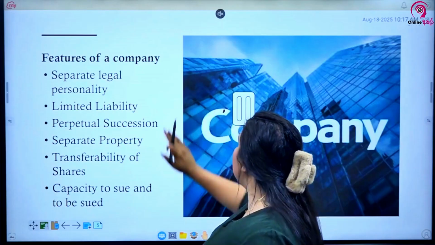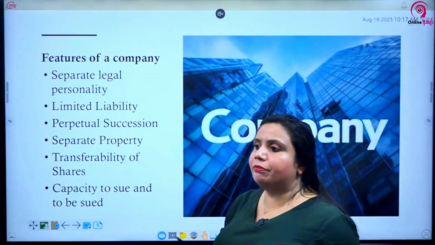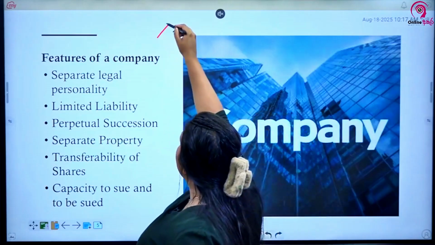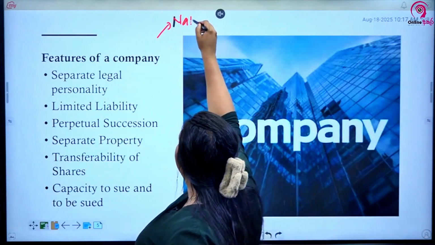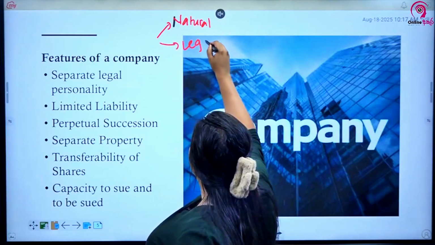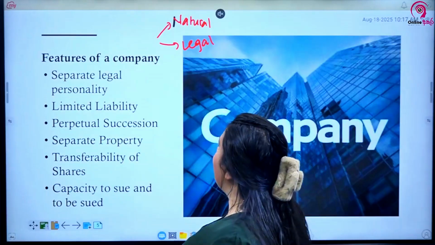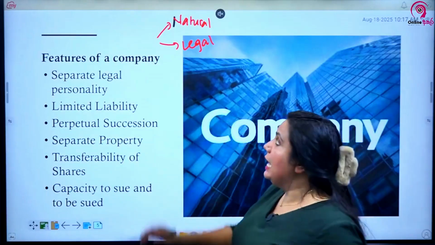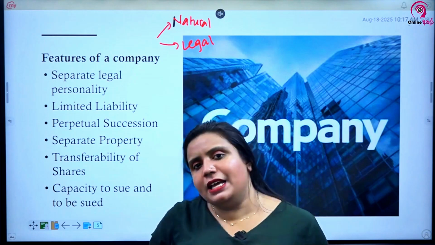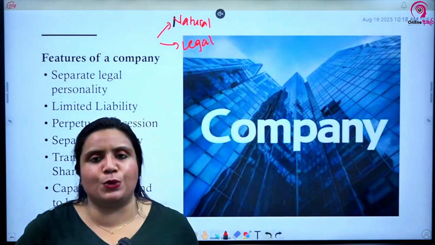In law we consider two types of persons: natural persons and legal persons. Natural persons are people like you and me, born of a mother and father, made of flesh and blood.